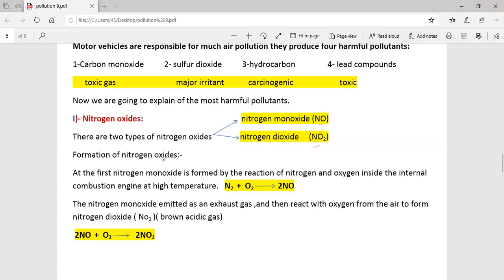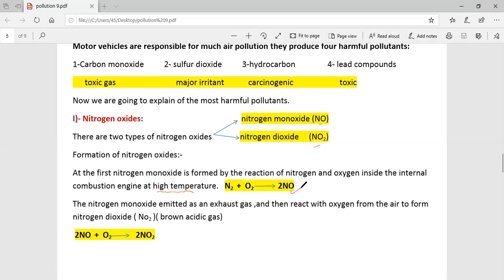Formation of nitrogen oxides. How are these oxides formed? At first, nitrogen monoxide is formed by the reaction of nitrogen with oxygen inside the internal combustion engine at high temperature. The equation is N2 plus O2 produce 2NO.